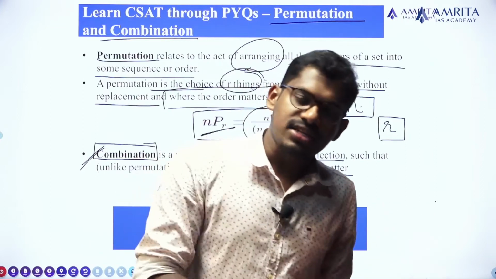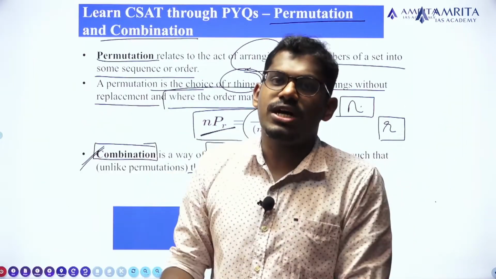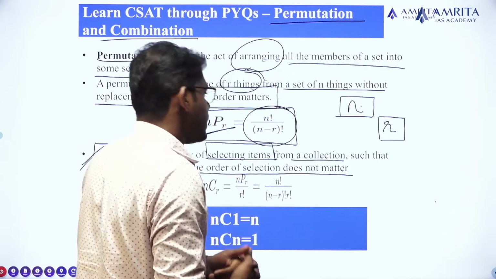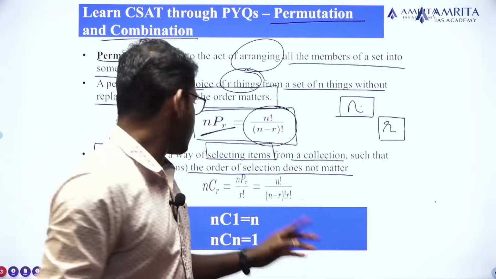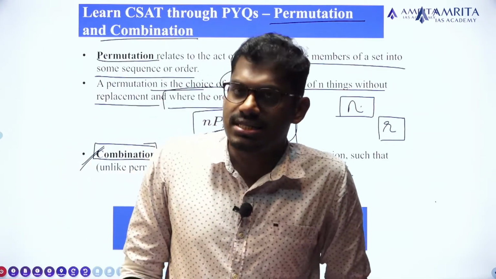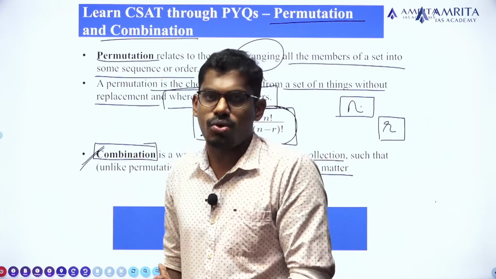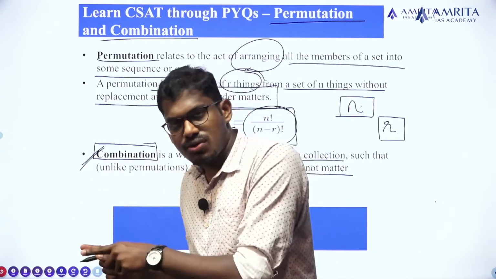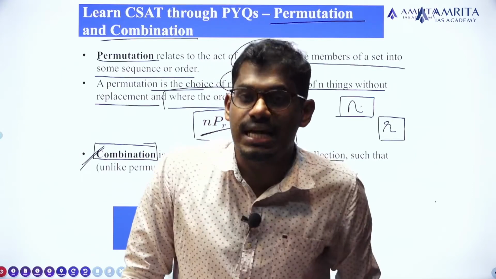Clear? Okay. However, in case of selection, we have to select these 11 members out of a large number of persons. So in case of combination, we are bothered about selecting a certain number of items from a collection, but the order of selection doesn't matter. We have to pick 11 members. We do not want to bother about their relative positions or arrangements. So in case of combination, we are concerned about selection. In case of permutation, we are concerned about the arrangement of the selected members.